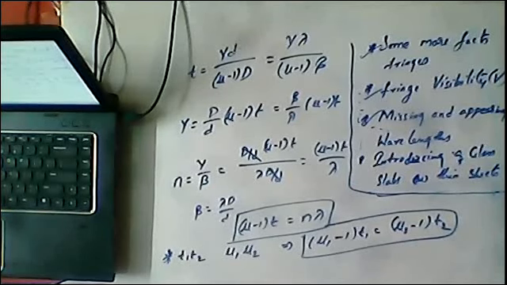And the last one is introducing a glass slab. When a glass slab is introduced between the interfering waves, the fringe will shift. I mean, the fringe will shift from its actual point of superposition. That shifting is called the lateral shift. And we discussed the formula for the lateral shift.